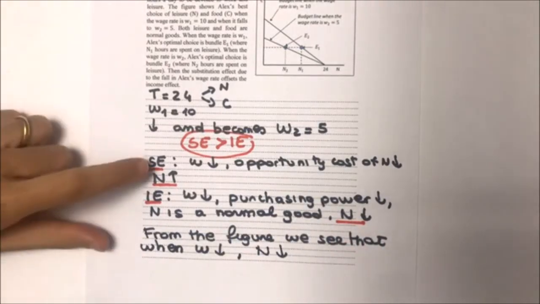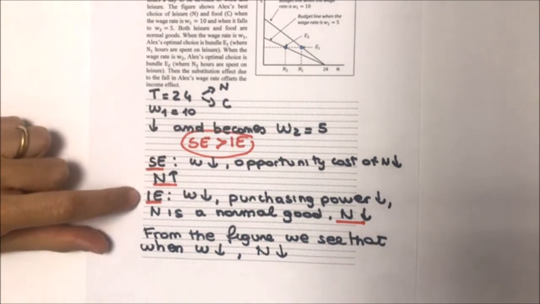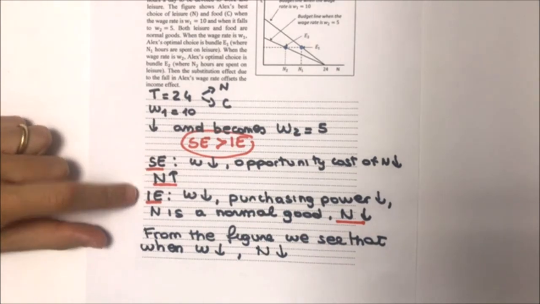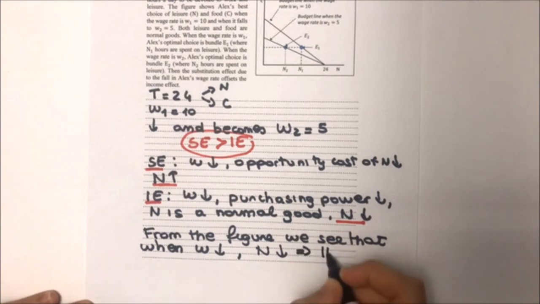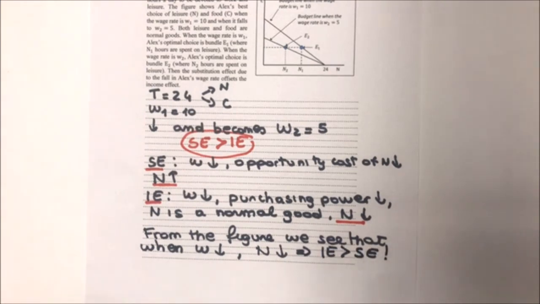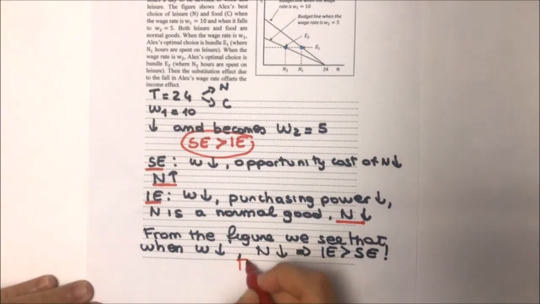Then, is it true that the substitution effect is stronger than the income effect? No, it's false, because the substitution effect leads to an increase in N, while the income effect to a decrease in N. So it is the income effect that is stronger than the substitution effect. Okay, so we can easily conclude that it is false.